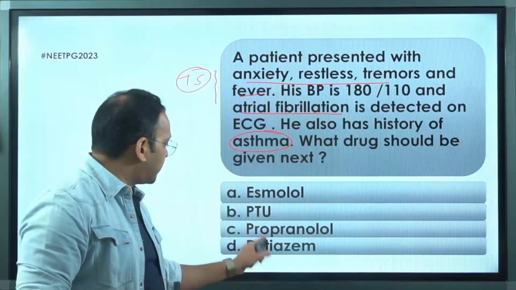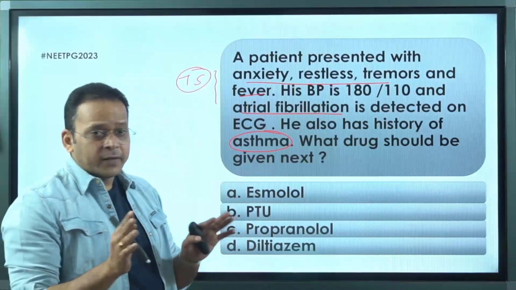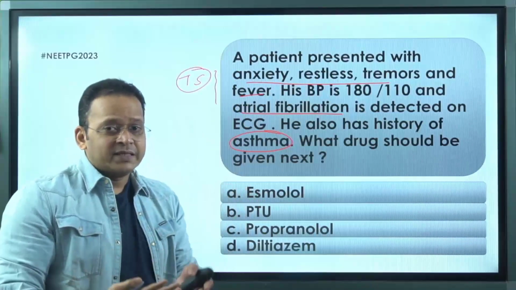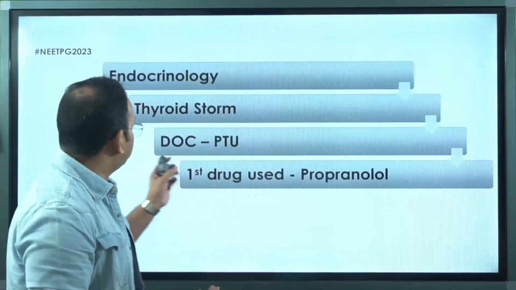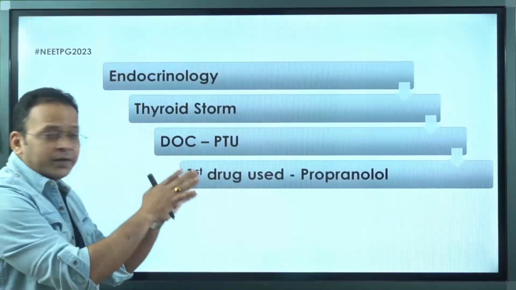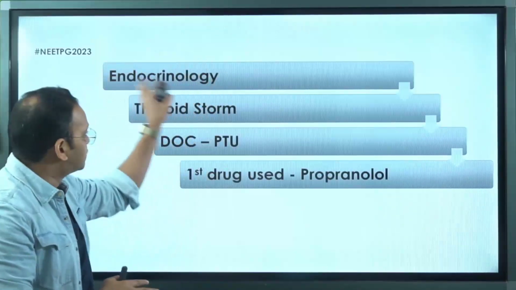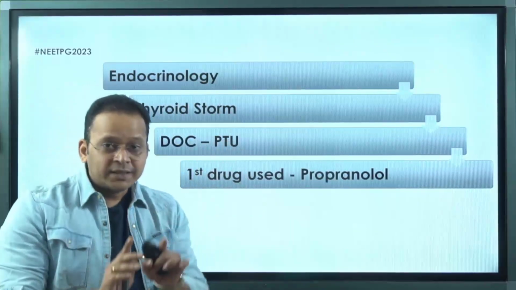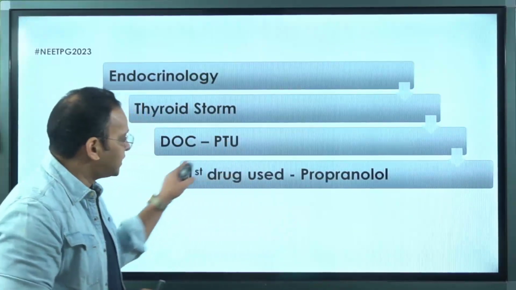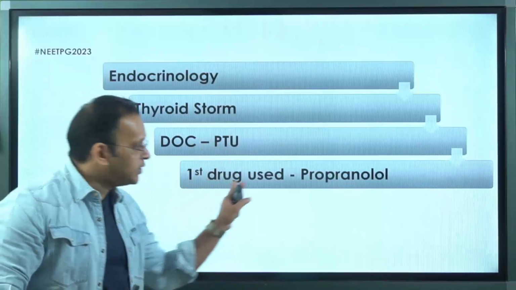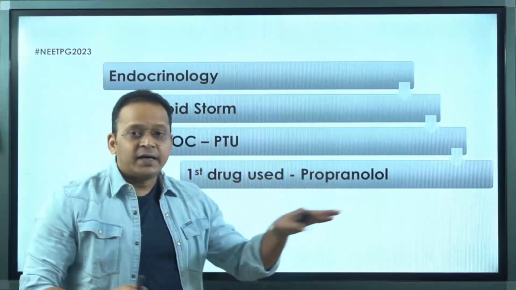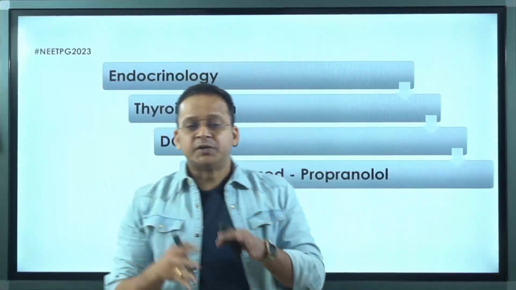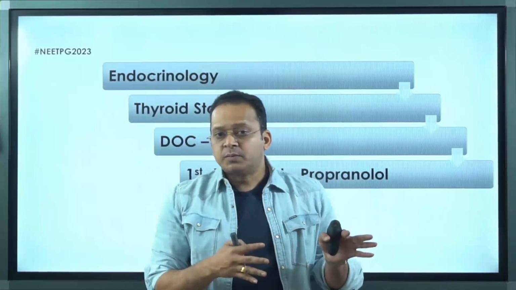Esmolol, PTU, propranolol, diltiazem. Now see, you have to understand in thyroid storm, what do we use? First of all, obviously, the basics is I need to have a little bit of idea about the endocrinology part. So in endocrinology, what do we study usually? In thyroid storm, the drug of choice is PTU, isn't it? But we also study the first drug that is used is not PTU, it is propranolol. Now, why is it that I'm using propranolol as the first drug in a patient with thyroid storm?